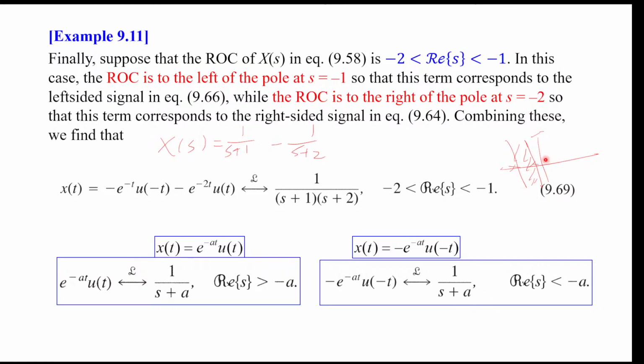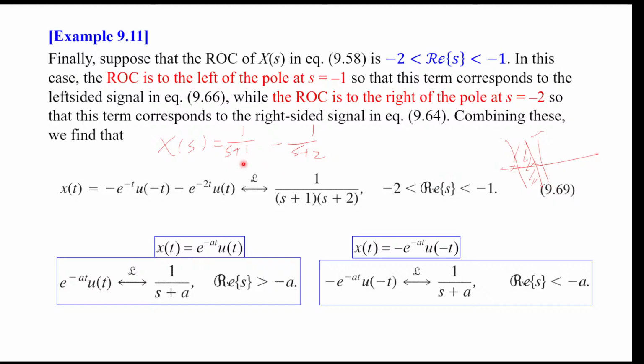This example is a bit more complicated. We see that for the pole at -1, the ROC was to its left, and for the pole at -2, the ROC was to its right.